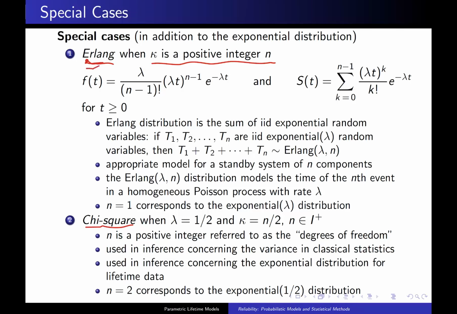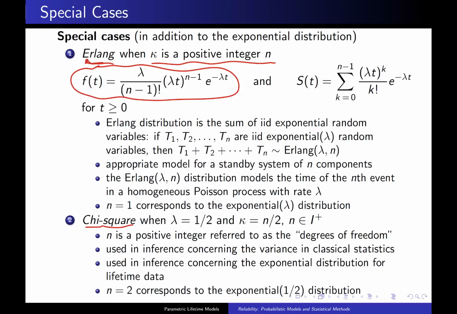And when that's the case, the probability density function looks like that. Notice that the gamma function from before has now become a factorial because we have an integer argument n.